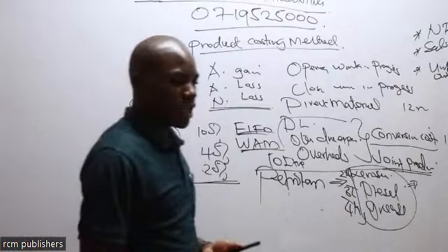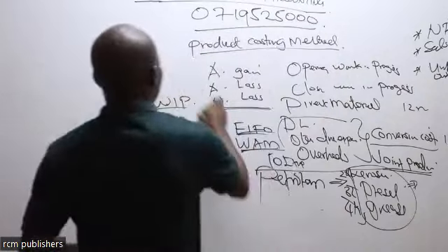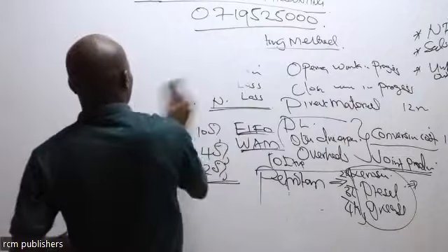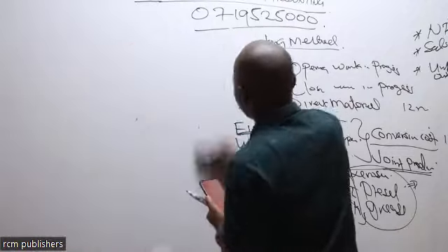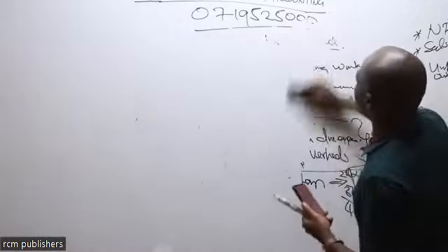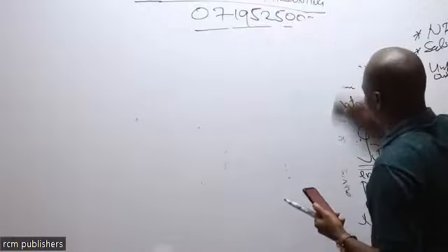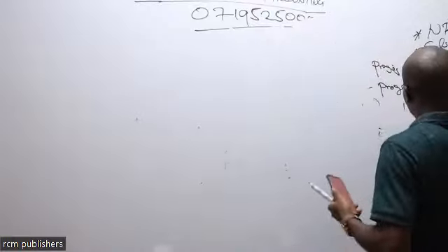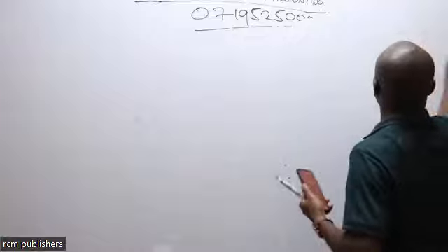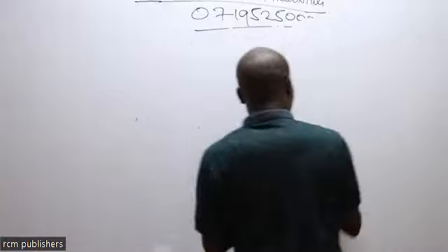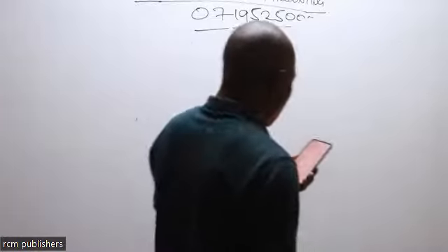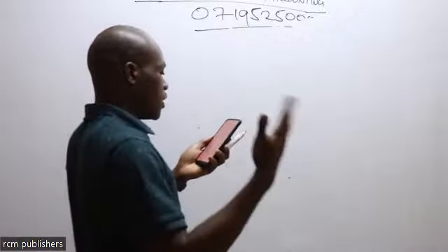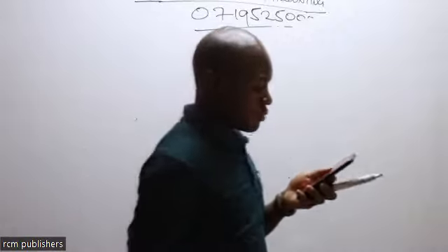When we come to topic number 7, that is marginal and absorption costing. The only difference between those two, as you can see in the course outline, is that we only need to know the difference between marginal costing and absorption costing.